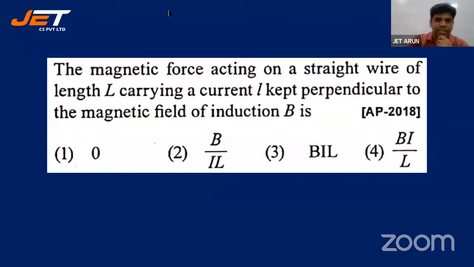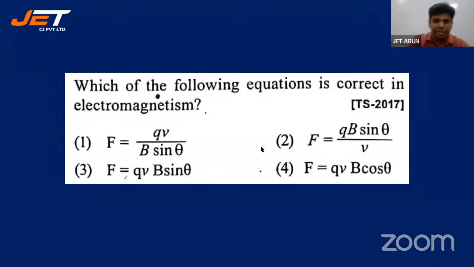He says L is kept perpendicular to the magnetic field. L is parallel to magnetic field ante 1 వస్తుంది students. All right, 3. Sideksha says 3. Okay. Rohit says 4. F is equal to BIL kada students. It's BIL, absolutely right. 3 is absolutely right, Sai Teja. Sideksha, 3 is right. Others, please be careful. F is equal to BIL.